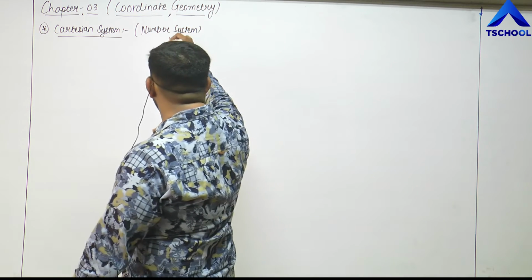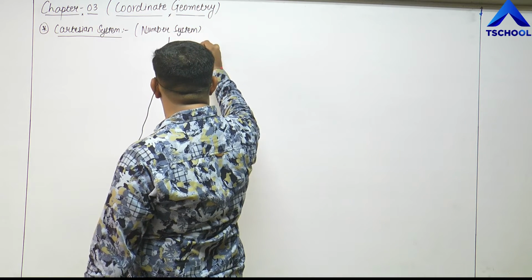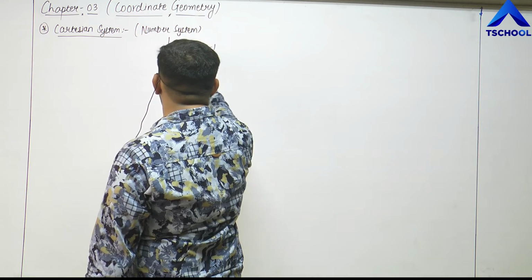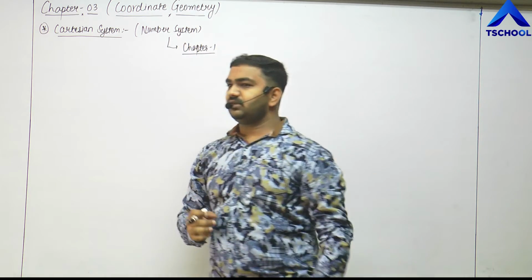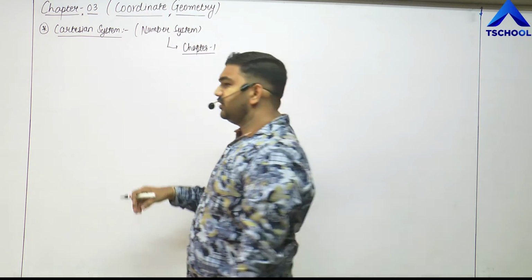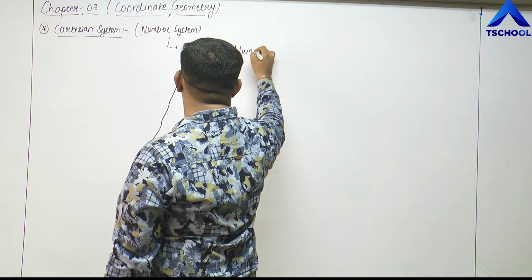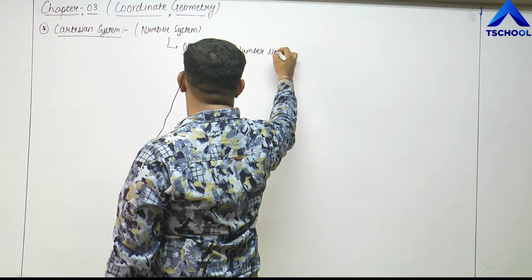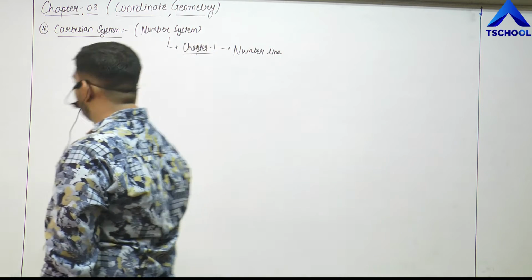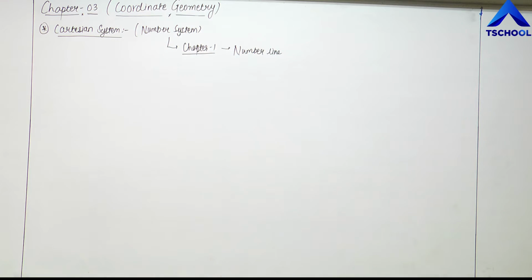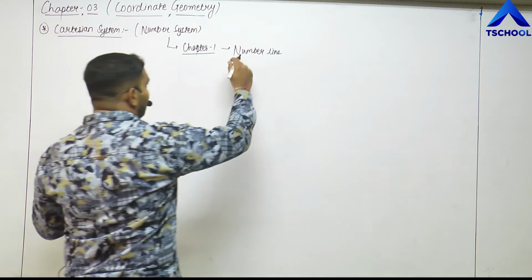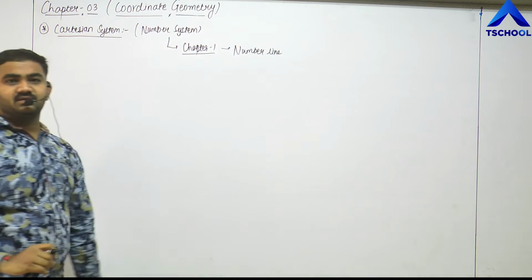And the number system we have already studied in chapter 1. In chapter number 1 we started with the number system, and the most basic thing we started with was the number line. What is the number line, friends? Can you remember this?